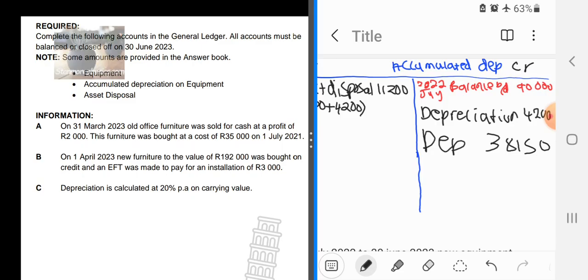You can say the 28,400 depreciation, then you say depreciation and say 9,750. It does not matter. So here we are. I think we are done with calculations.